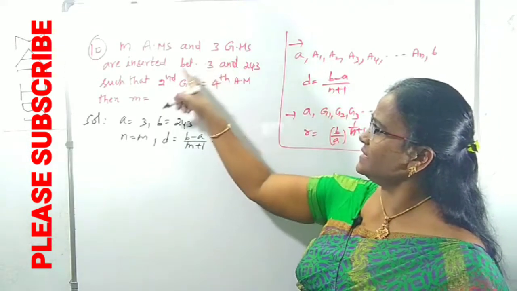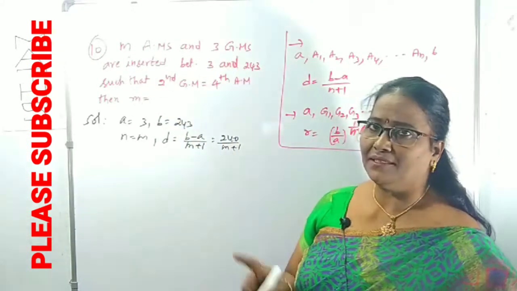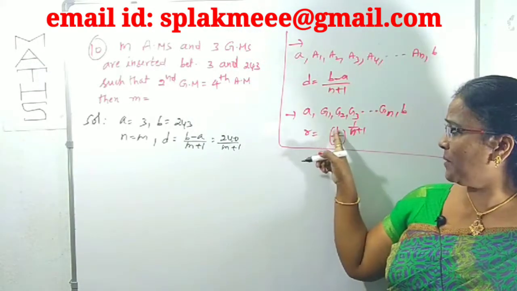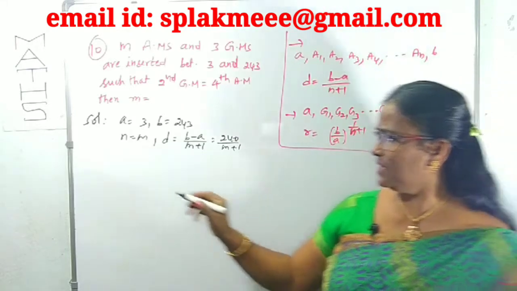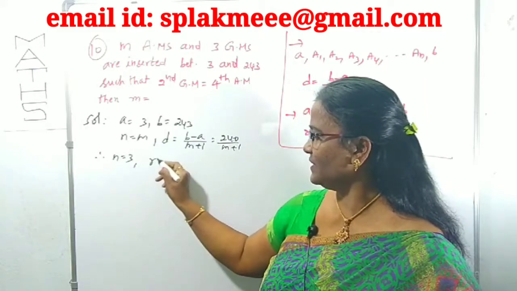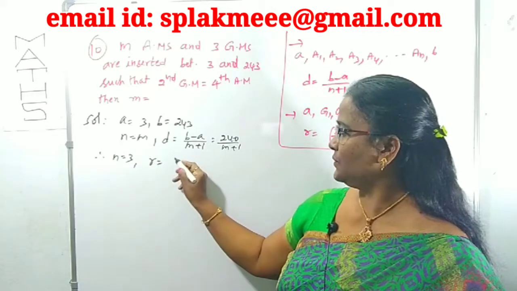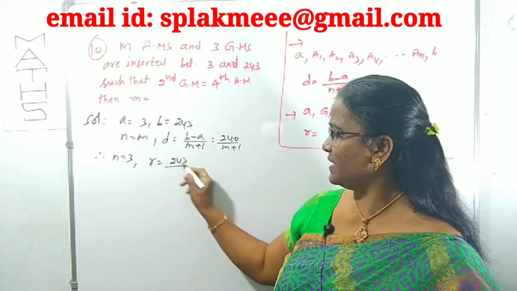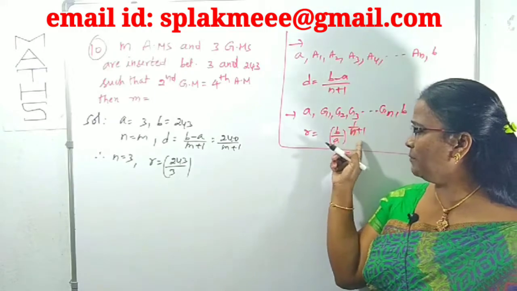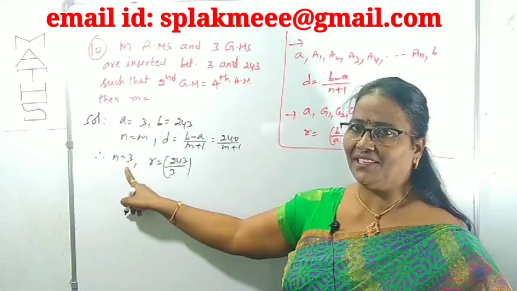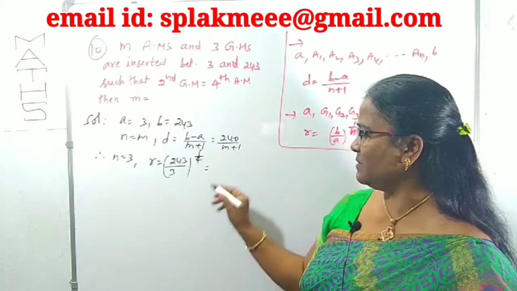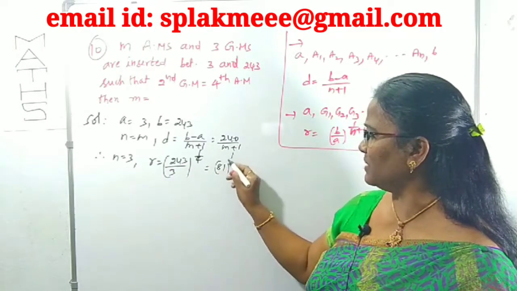Then what is the next sentence? And how many GMs are inserted? 3 GMs are inserted. For GMs, the common ratio is (B by A) whole power 1 by (N plus 1). Therefore, for GMs, N is 3. R is (243 by 3) whole power 1 by (3 plus 1), that is 1 by 4. 243 by 3 is 81, so 81 power 1 by 4.